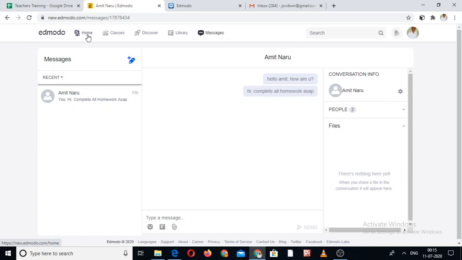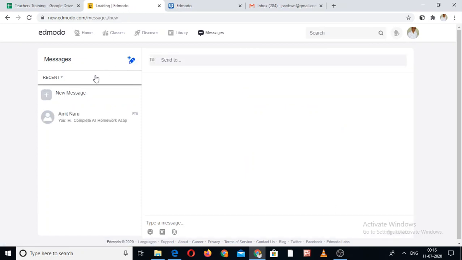But this messages option is a little bit different. This is used to send a message to a particular student. It's not common for everyone. How it works, let's see. The new message, sent to Amit Naru.